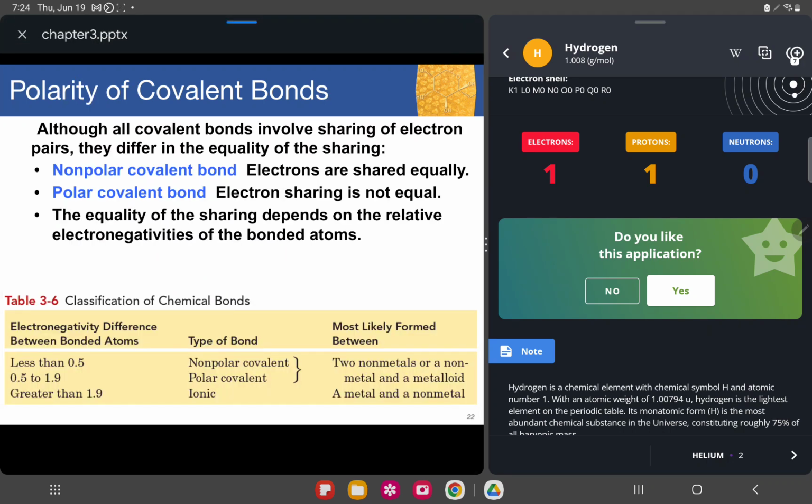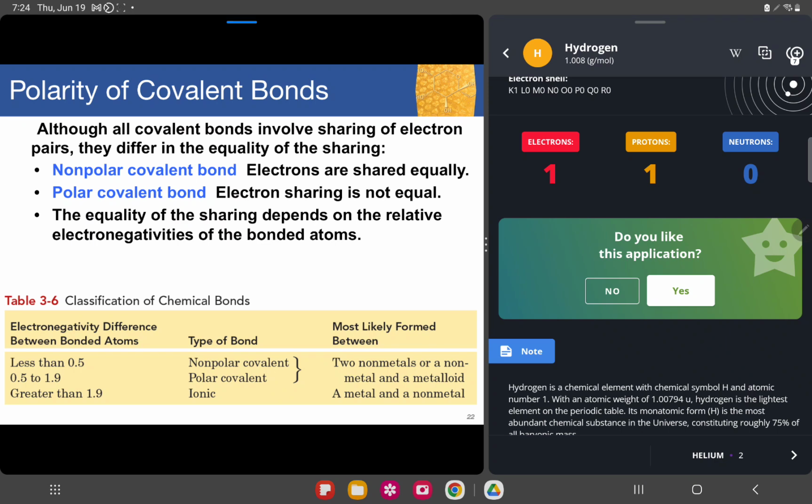It's the same with carbon and other organic compounds. The thing with covalent bonds is that we have what we call polarity. We have non-polar and polar, and it will depend on the difference of their electronegativity. Non-polar covalent means electrons are shared equally.